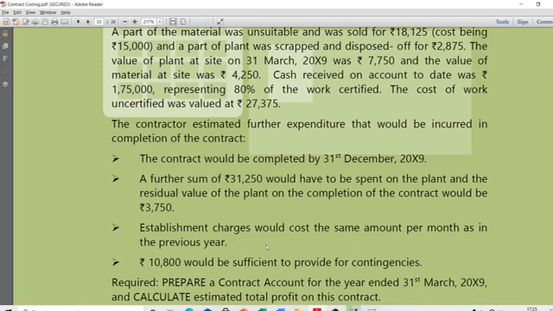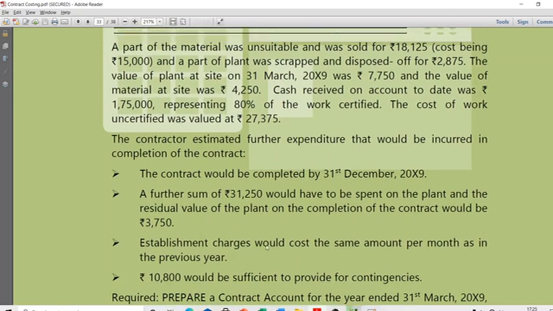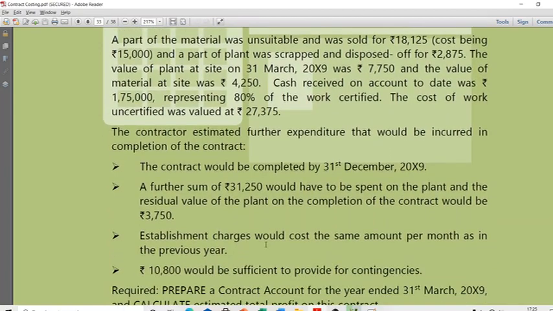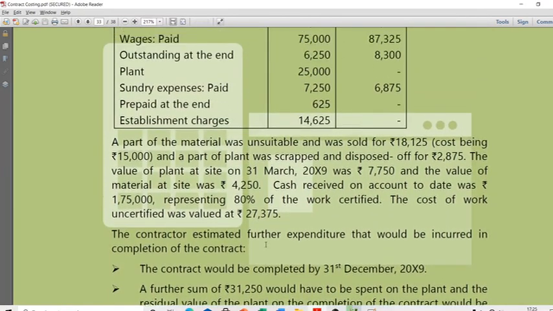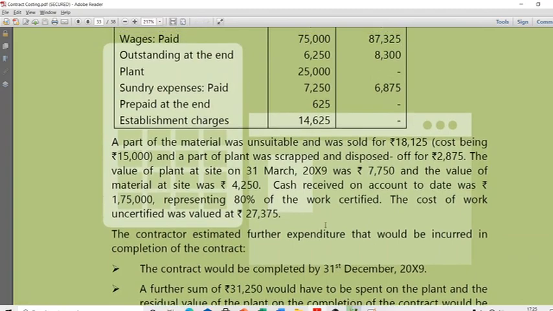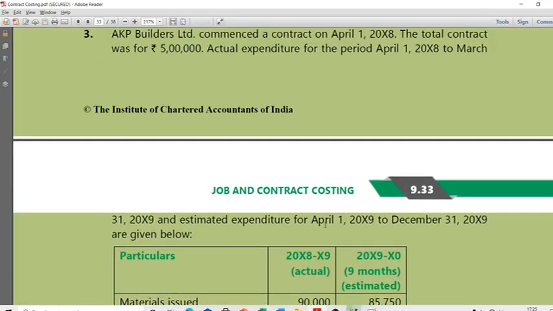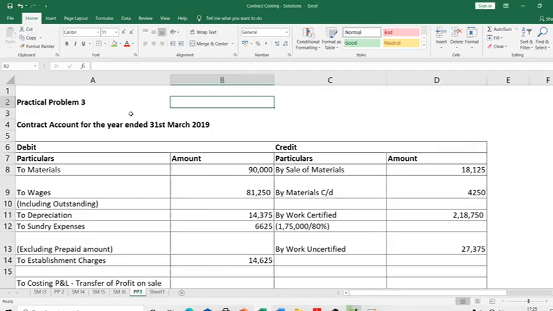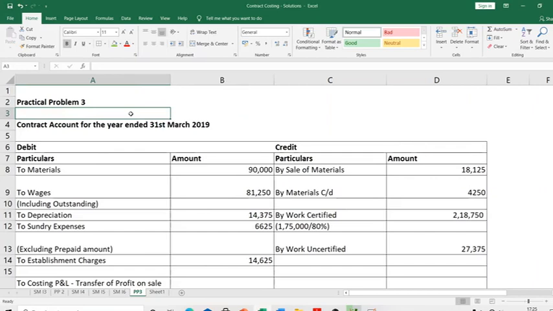For this 1 year, April 1, 2018 to 31st March 2019, let's prepare the contract account first. And then we look at the estimated profit, for which we'll use the estimated expenditure. The paragraph that I skipped, I'll read at that time, and then we'll use those numbers. Okay, let me go to my solution here to explain this. This is a very interesting problem. It's not difficult, it's interesting. Pay a lot of attention, because if you understand the nitty-gritties of this problem, then you will be able to independently handle a contract costing problem.